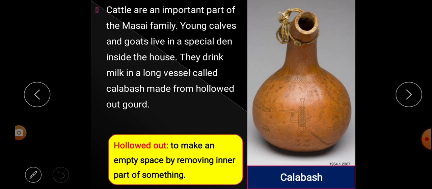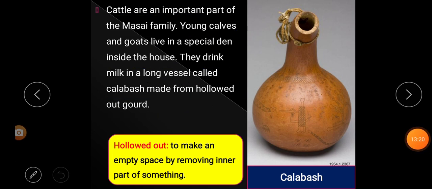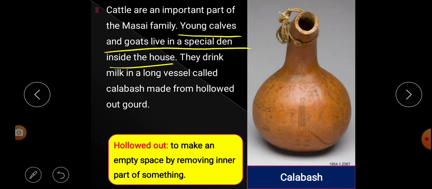Last paragraph. Cattle are an important part of the Masai family. Young calves and goats live in a special den inside the house. They drink milk in a long vessel called calabash made from a hollowed out gourd. So this paragraph says that cattle are an important part of the Masai family. Which are an important part of the Masai family? Cattle are an important part of the Masai family. Young calves and goats live in a special den inside the house.